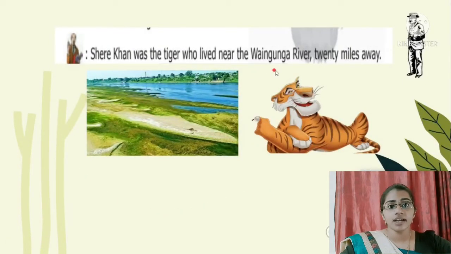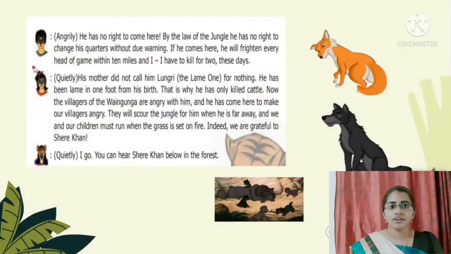Now the narrator narrates who is Shere Khan. Shere Khan, as we know, is the tiger who lives near the Vayaganga river, which is 20 miles away from Seoni Hills. Now Father Wolf angrily talks.